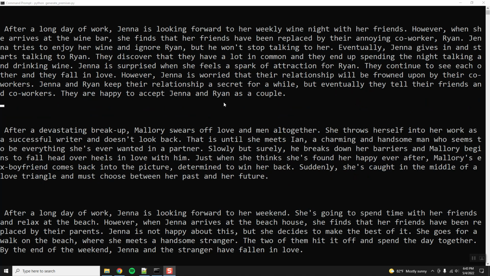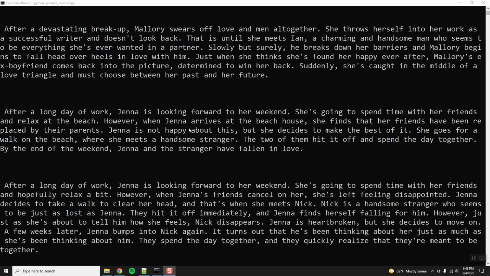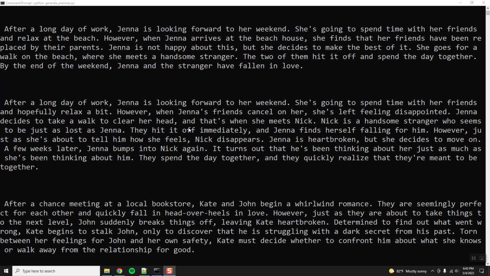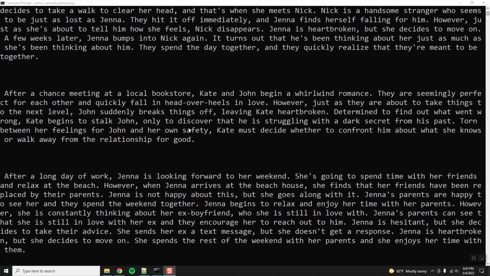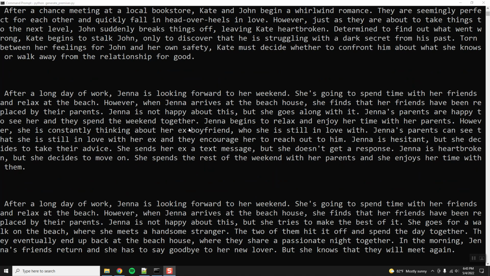And you see it's outputting everything as it goes. It looks like it's using some similar stuff over and over again. Interesting. Jenna is looking forward to the weekend. Okay, so it is a little bit repetitive. That's interesting. I wonder if there's something we can do to make it a little less repetitive. At the beach house, beach house. All right, so solutioning time. This is way too darn repetitive.